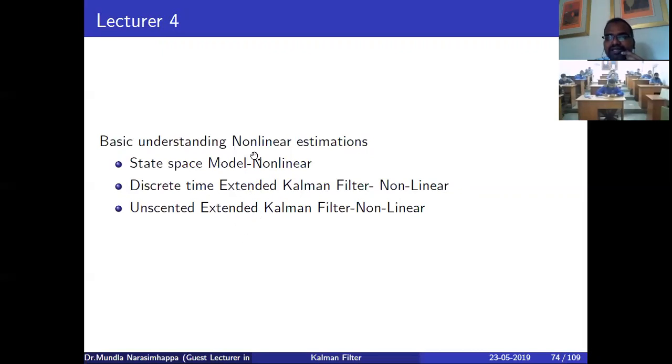There are many varieties of Kalman filters, but in the non-linear case, these are the two famous ones. One is the discrete time Extended Kalman Filter, EKF, as we can simply call it. And here is the Unscented Kalman Filter. Sorry, this is a print mistake. It's not extended, it's the Unscented Kalman Filter, UKF. So these are the two algorithms we are going to discuss today.